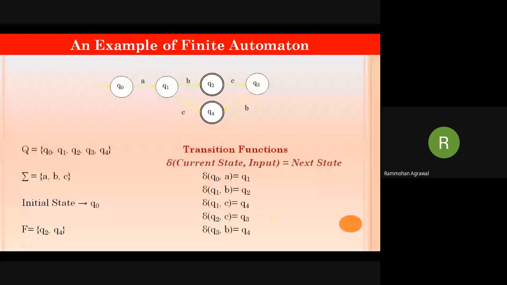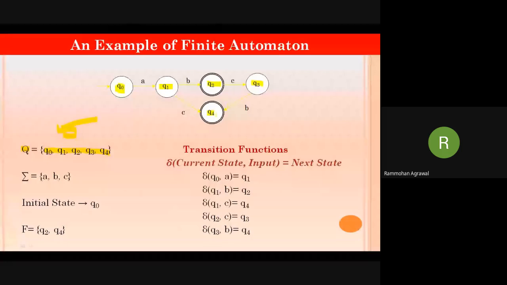What is the total number of states? First Q0, Q1, Q2, and Q3. Okay, so what is the total number of states in the system? 1, Q0; 2, Q1; 3, Q2; 4, Q3; and 5, Q4. So a total of 5 states are there: Q0, Q1, Q2, Q3, and Q4. So the value of capital letter Q is 5, and those 5 values are Q0, Q1, Q2, Q3, and Q4.